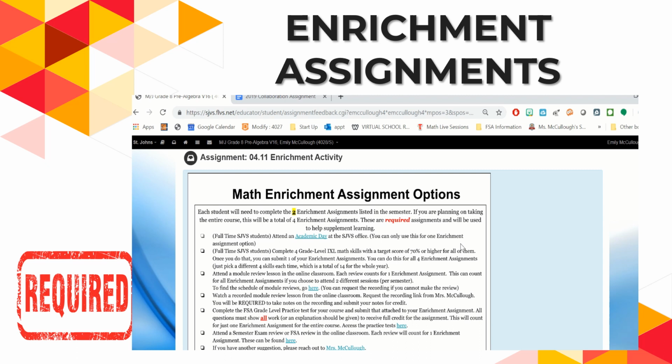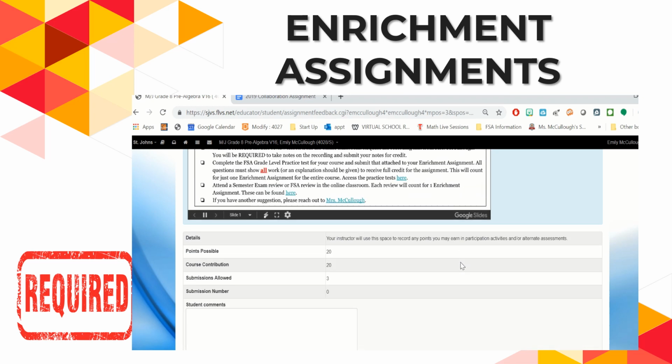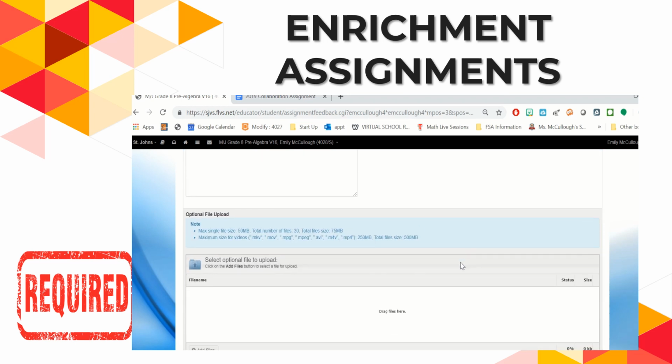So just be sure that you take a look at those enrichment assignments and pick 2 of those that you feel comfortable doing and plan for that ahead of time so that you can do that. And then when it's time to turn it in, you would do exactly what I'm doing now. You would scroll down and you would attach a file.